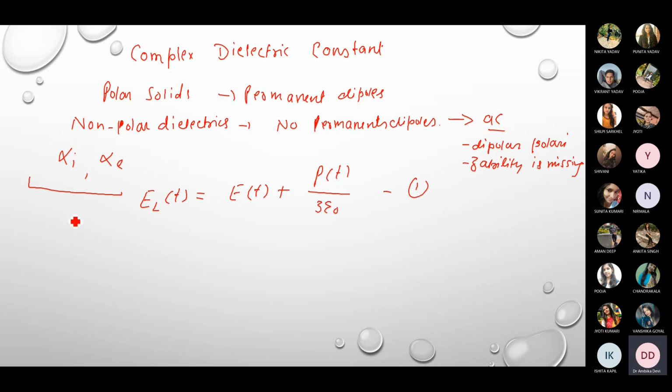So here P(t) is the electric dipole moment per unit volume, the dipole moment per unit volume at any instant, at time t.